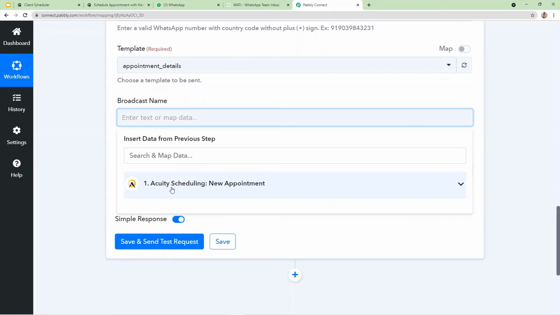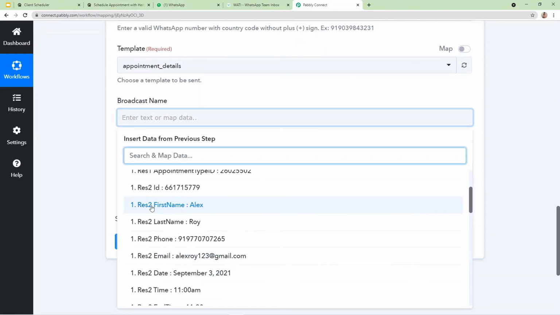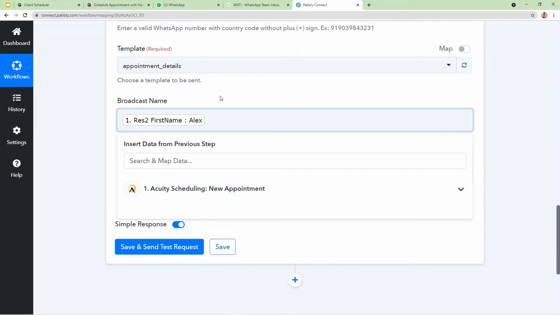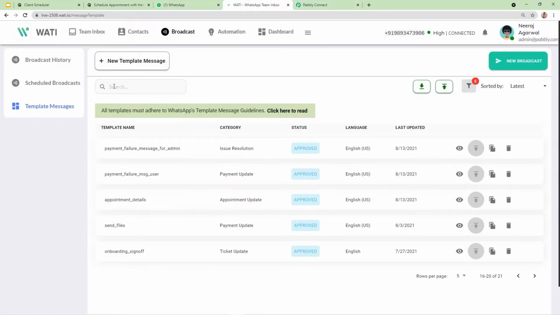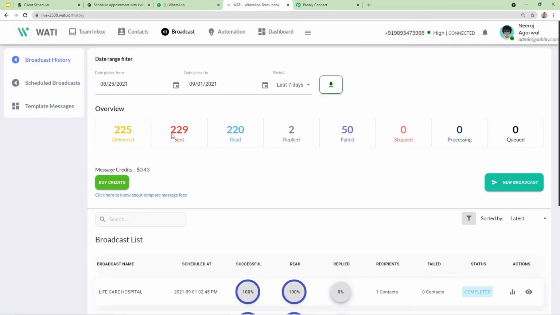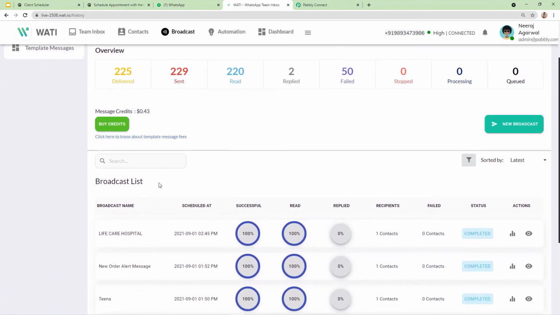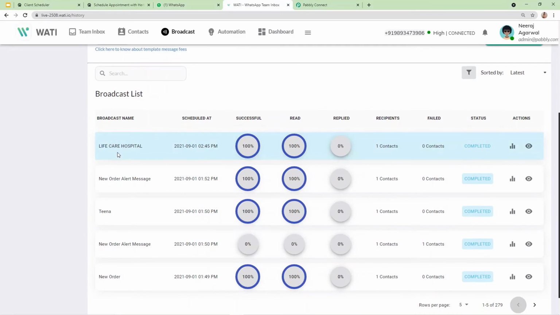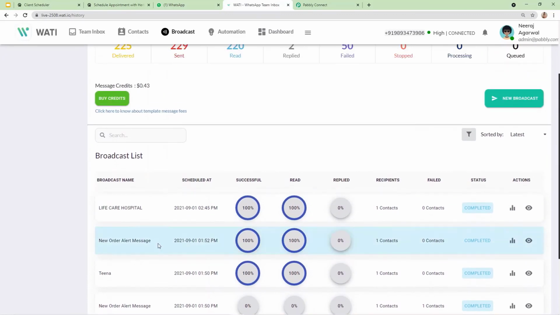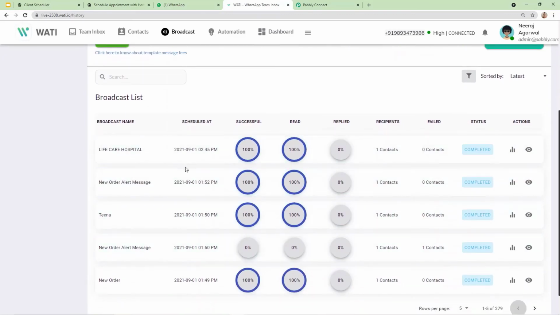So the broadcast name here I'm going to give it as my customer's first name, Alex. This is the broadcast which I'm going to use. So here you can see broadcast, the main purpose of using broadcast messages: if multiple persons are using your Wati account, from here you can see all the broadcast messages, and from there you can see from which broadcast how many messages are sent, and you can manage them accordingly.